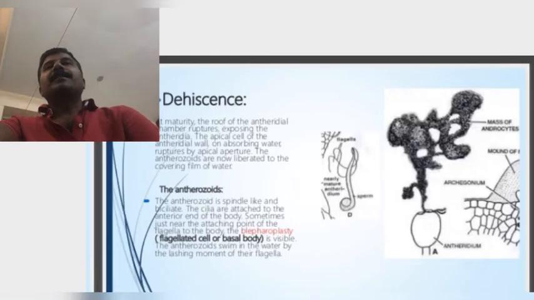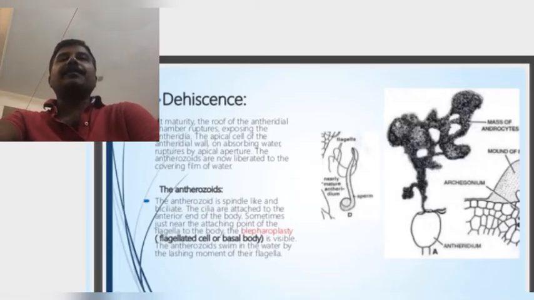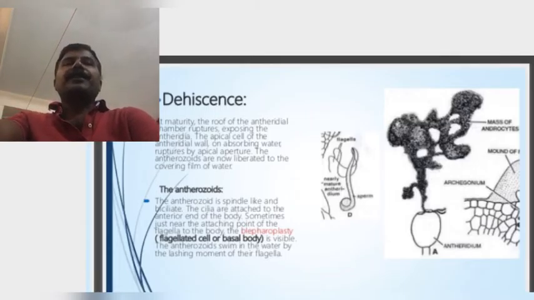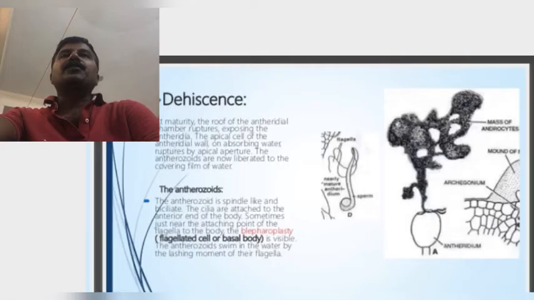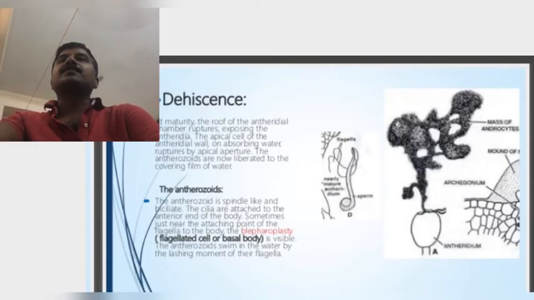So when the antheridium is matured, the roof of the antheridial chamber breaks up and the antheridia are exposed. The antheridium absorbs water and an apical aperture is formed by separation of cells. The androcytes come out as a mass and later they separate. Each androcyte metamorphoses into a biflagellated antherozoid.